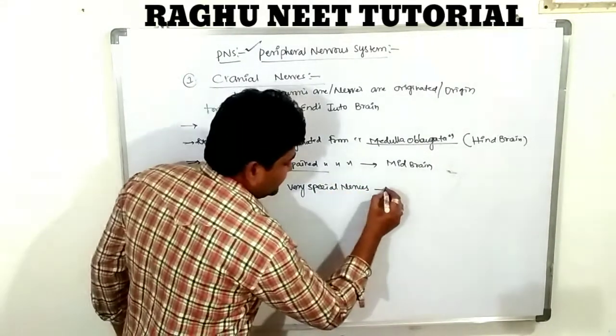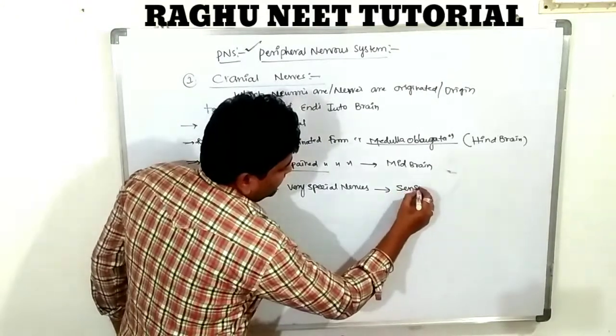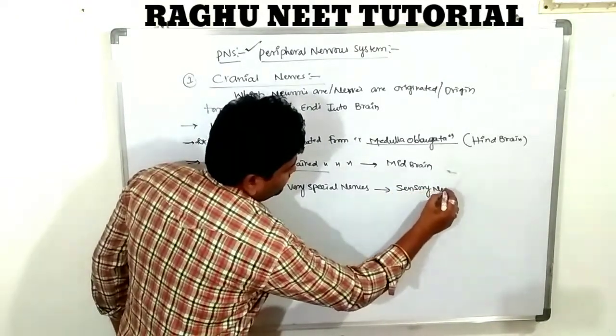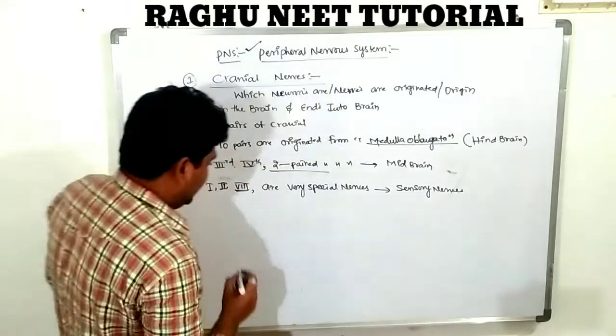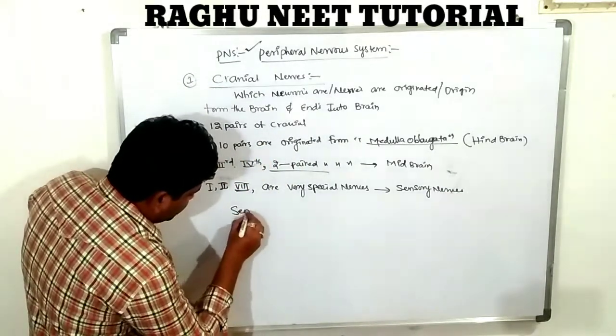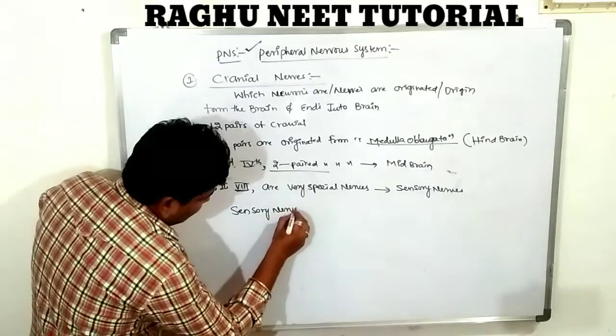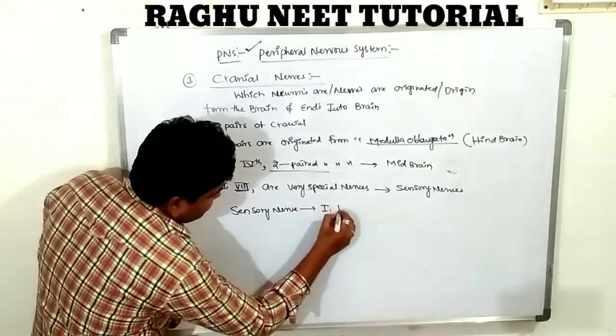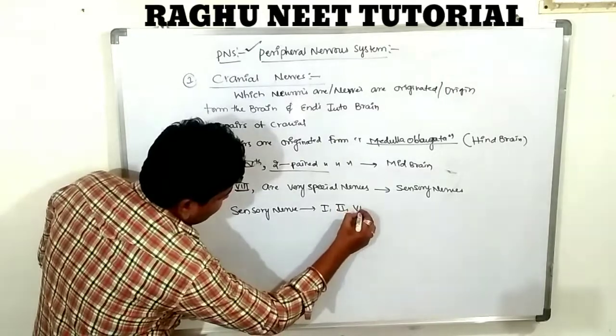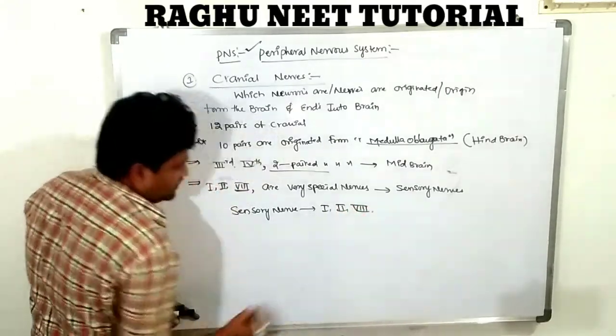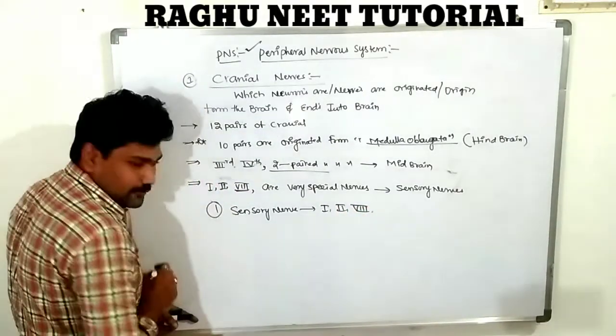They are known as sensory nerves. Clear? Sensory nerves are the first, second and eighth nerves.